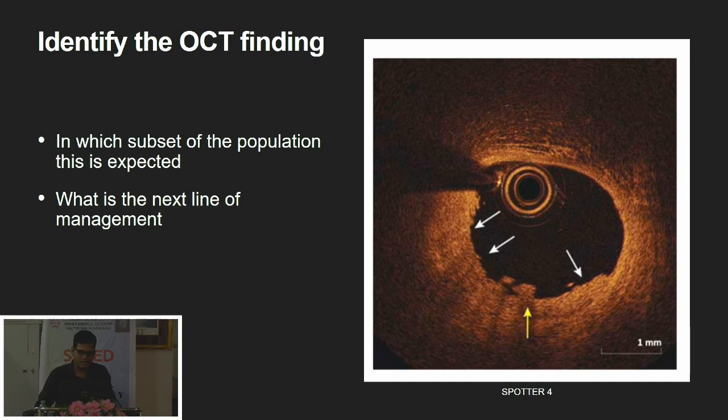So this is your garden variety 40-year-old male who comes to you with an ACS. Now tell us. So this is actually plaque erosion. Erosion and rupture both can cause ACS. Erosion occurs mostly in the young population, and if you see this, just do a thrombectomy and come out. You don't put a stent if there is no plaque rupture. That is the significance of that.